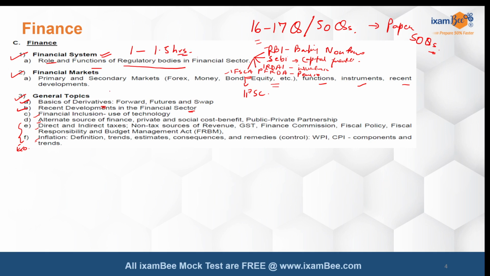If we talk about financial markets, here I would suggest you spend a little more time because this is the core subject and this can be the focus area for SEBI. Here also, getting the basics and concepts in place related to forex, money, bond and equity, including various instruments and the basic concept. I'm not talking about recent developments, but the basic concept. For each you can easily spend 1.5 to 2 hours, right?